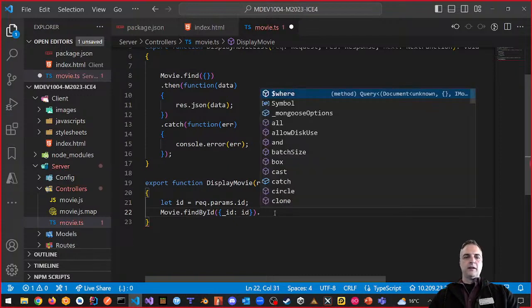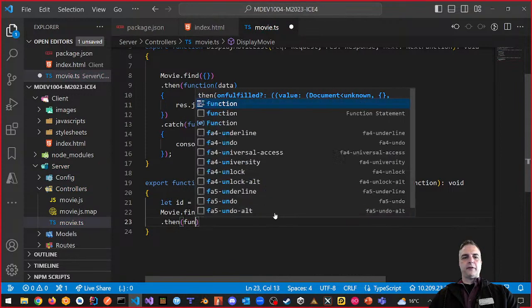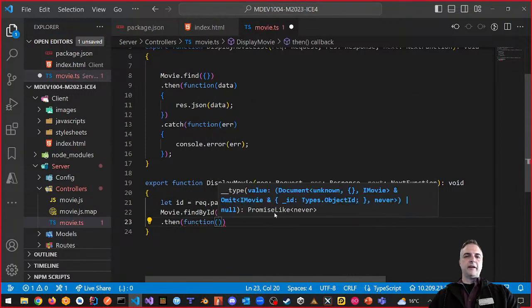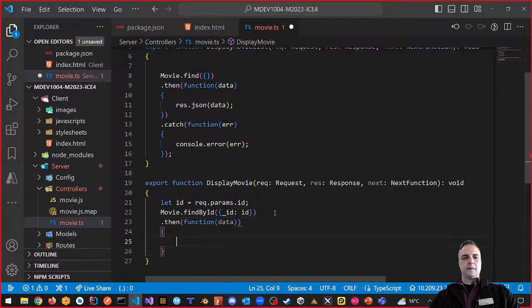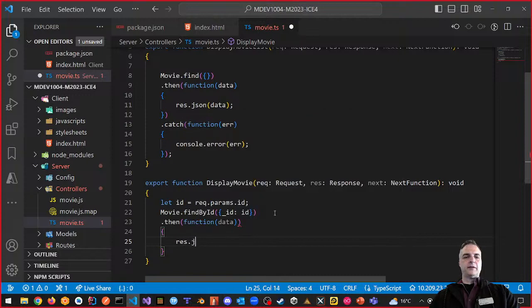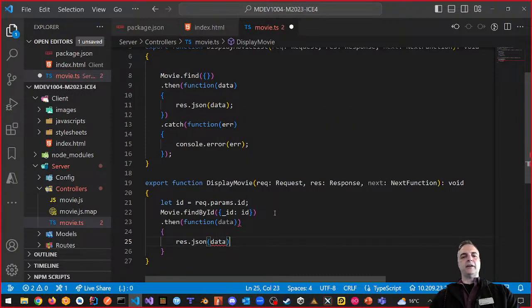So we're going to say that dot then, we're going to say function. By the way, these functions can be the arrow type functions, right, which we're going to convert to in a second. And then we're going to say res.json, response.json data, and that's if you find the ID, right? Because that's what we want to do. I want to be able to find that data.